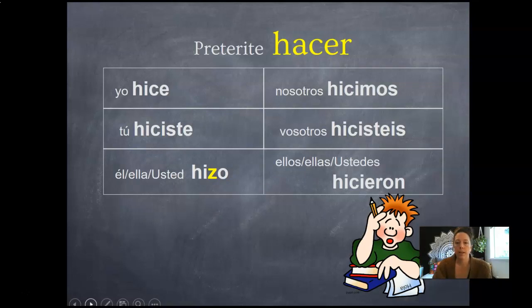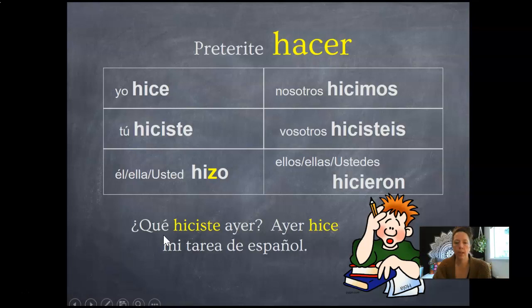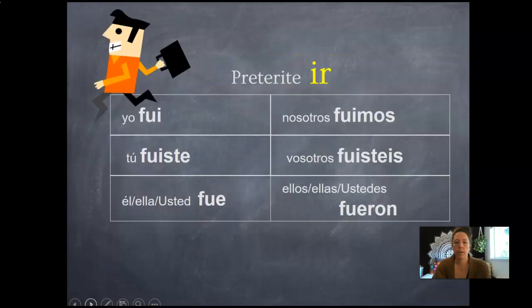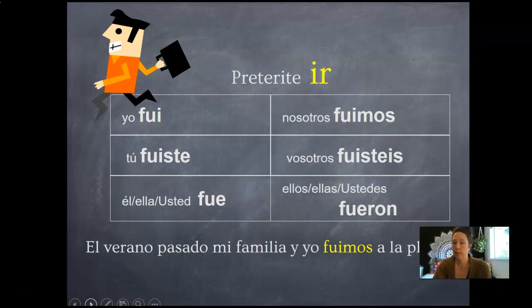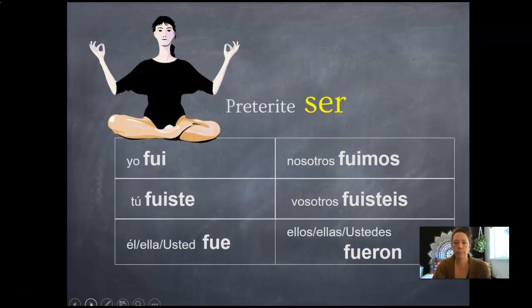For preterite hacer, we have a couple that are just super irregular, right? Hice, hiciste, hizo. One other spelling change here. It's kind of the backwards of a cargar, right? Hizo. Nosotros hicimos, vosotros hicisteis, ellos hicieron. ¿Qué hiciste ayer? You're going to hear this question a lot, right? Ayer hice mi tarea de español. And the preterite ir, fui, fuiste, fue, fuimos, fuisteis, fueron. Super irregular, right? Like ir usually is. El verano pasado mi familia y yo fuimos a la playa. We went to the beach.